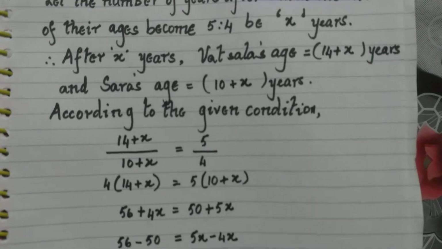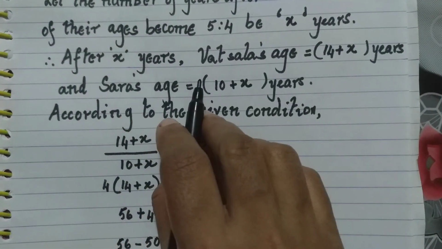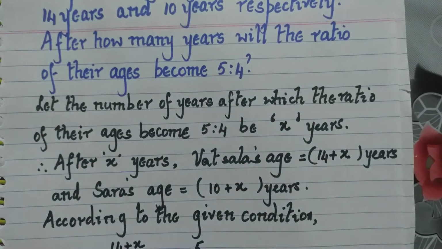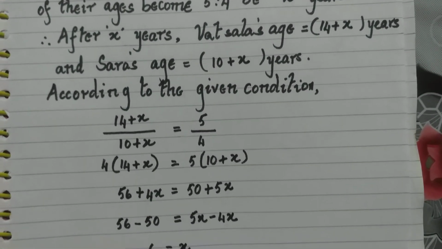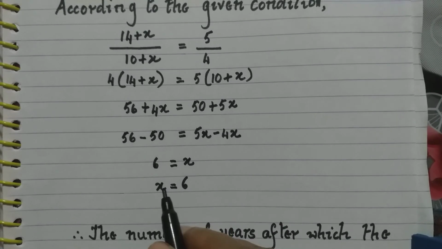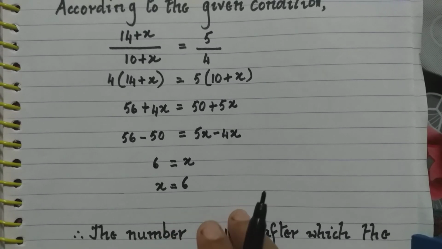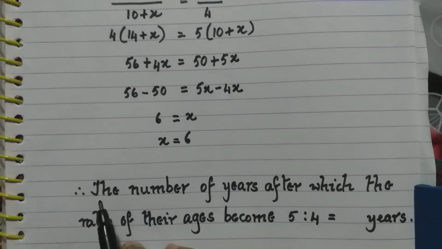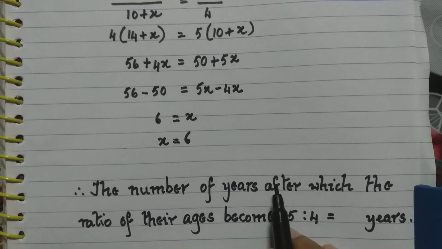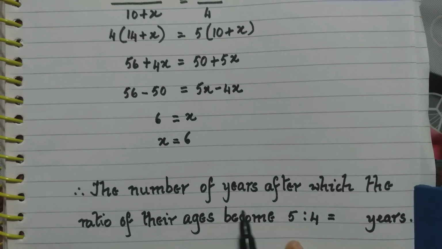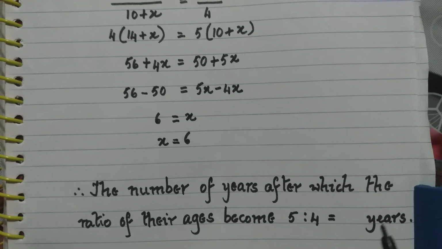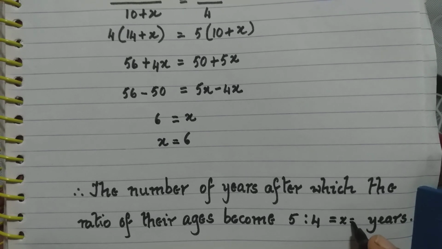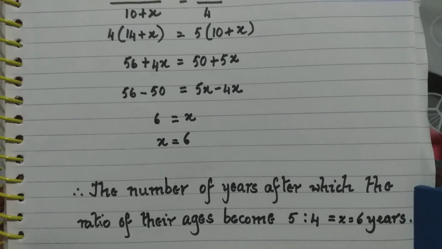Now, what is the question here? They have asked, after how many years will the ratio of the ages become 5:4? And we had considered that as x, the number of years after which the ratio of the ages becomes 5:4. Therefore, the number of years after which the ratio of the ages becomes 5:4 is x, which is equal to 6 years.